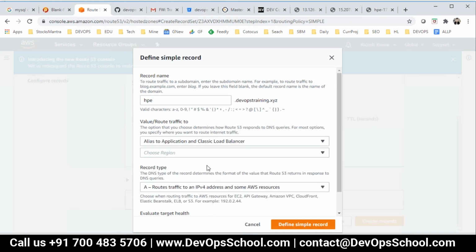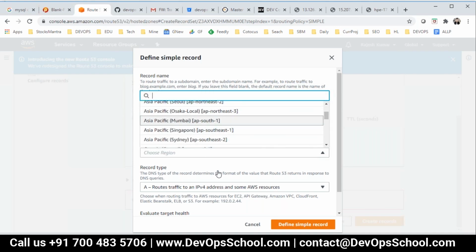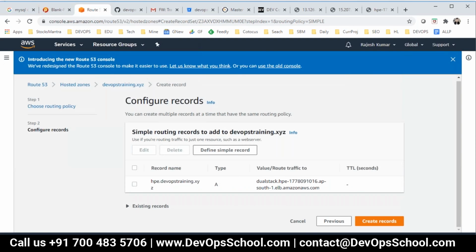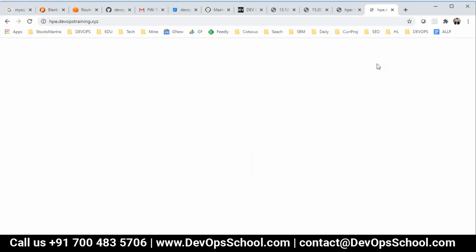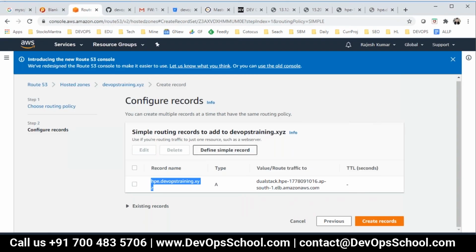here. And what is the name of the load balancer? Mumbai. And which load balancer? This one. See, I have mapped it now. Now, anyone in the whole world who will hit this hp.devopstraining.xyz, he will get that page. Okay, so this is the way you can link. This takes some time, cache is there. So for that, this takes some time to be effective.